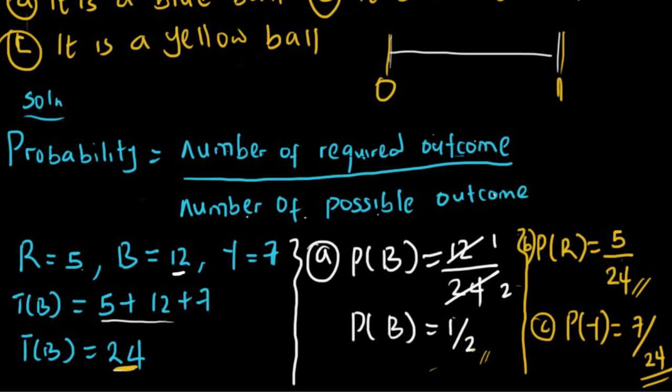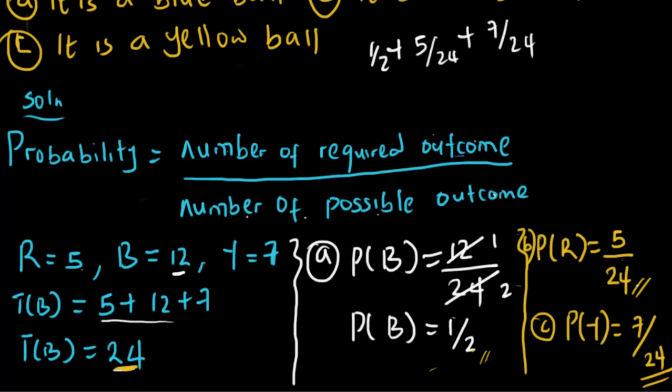Does that make sense? We can try that. Let's try to do that somewhere here. So we have the probability of picking a blue ball is 1 over 2. Probability of picking a red ball is 5 over 24. Probability of picking a yellow ball is 7 over 24. So this is just us trying to confirm our answers.